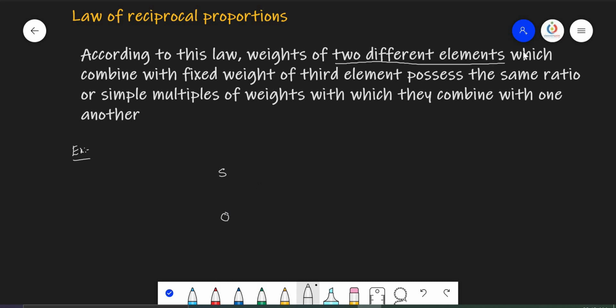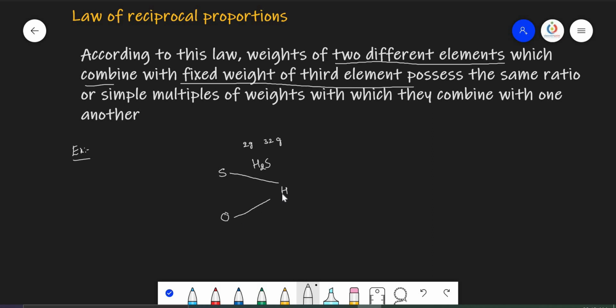And these elements combine with the fixed weight of a third element, so there must be another element. So there are three elements. Sulfur combines with hydrogen, imagine it is forming H2S, where hydrogen mass is 2 grams, sulfur mass is 32 grams.